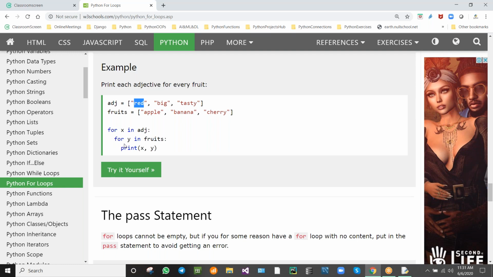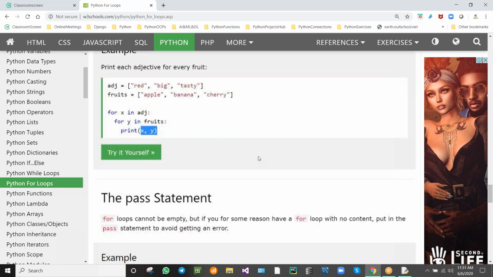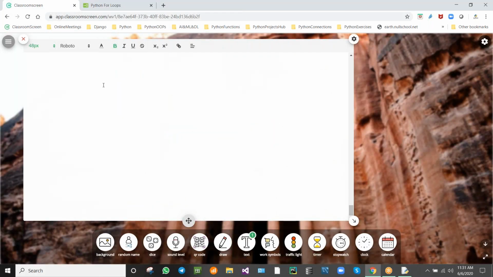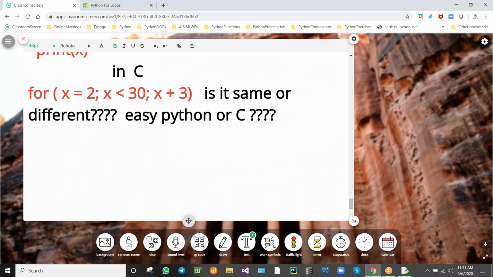It is a for loop inside a for loop, a nested for loop. So we are displaying x comma y. Red apple, red banana, red cherry. Big apple, big banana, big cherry. Tasty apple, tasty banana, tasty cherry. It will be displayed like this. This is all about the for loop.